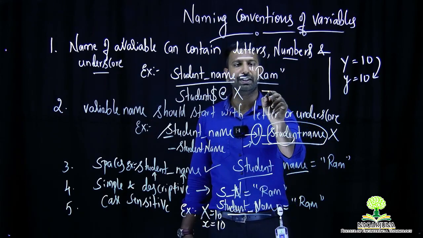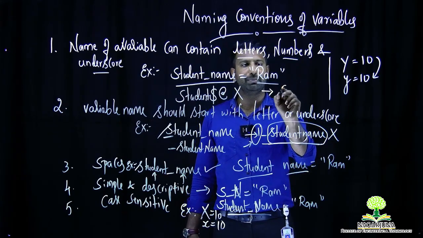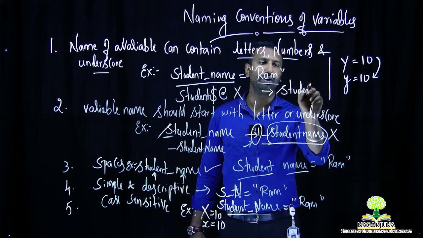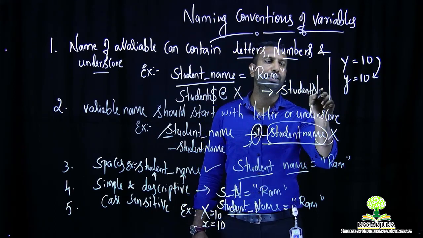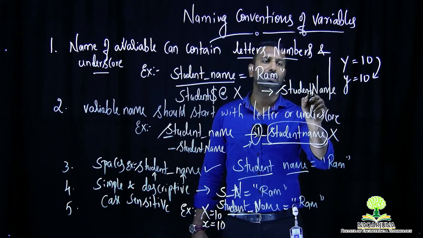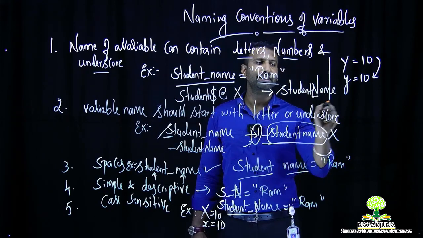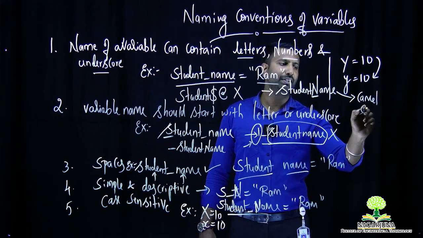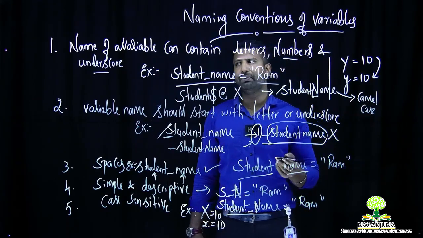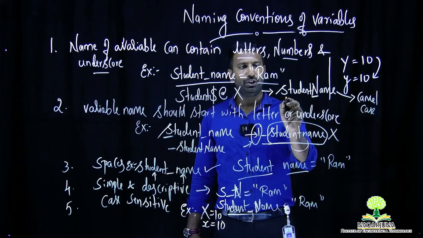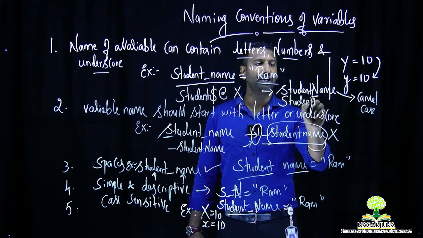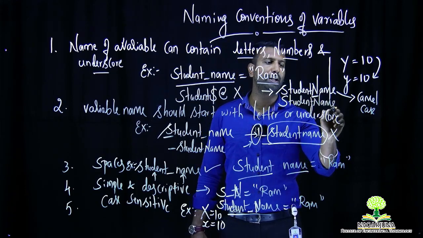So the first way is you can write your student name in this way. Make your first word lowercase, followed by the next words with the first letter as an uppercase. This is called camel case. The second way of representing the same is you can make even the first letter of the first word an uppercase, and the continuation words also uppercase.